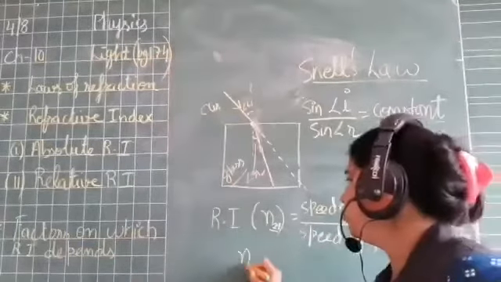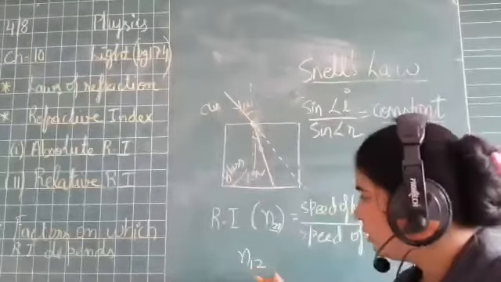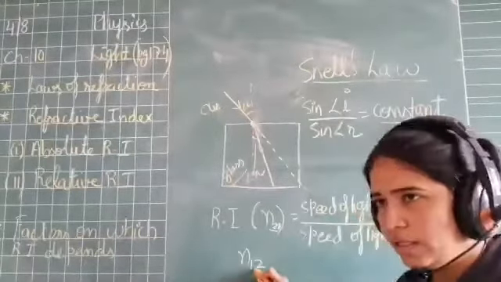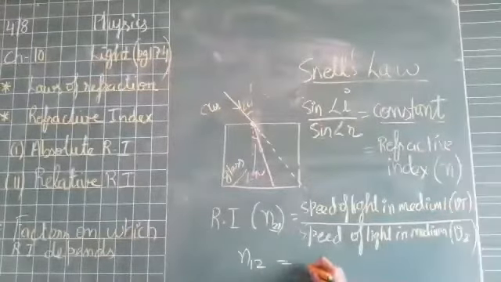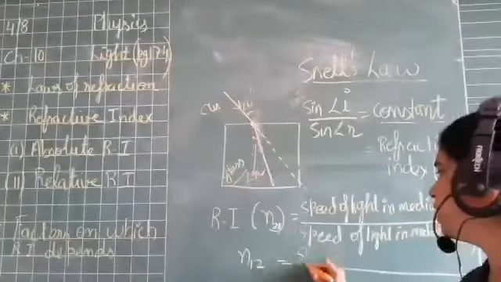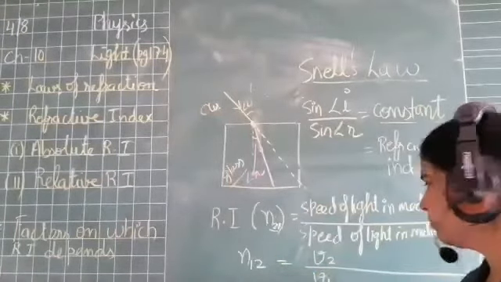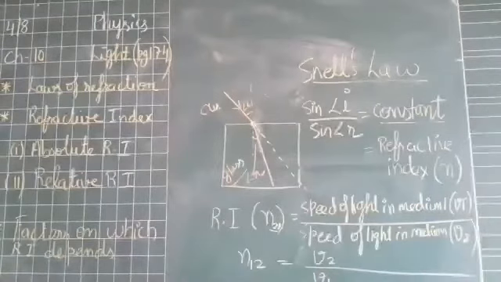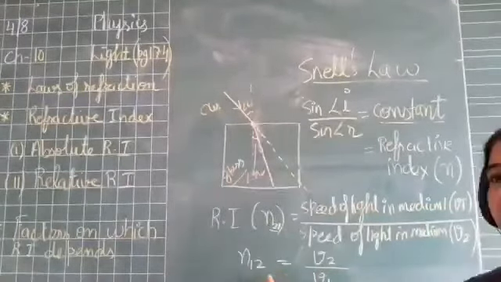Similarly, if I want to write N12, that is the refractive index of medium 1 with respect to 2, okay? So it will be the reciprocal of this, and that is V2 by V1, right? So this is your refractive index of medium 1 with respect to medium 2.